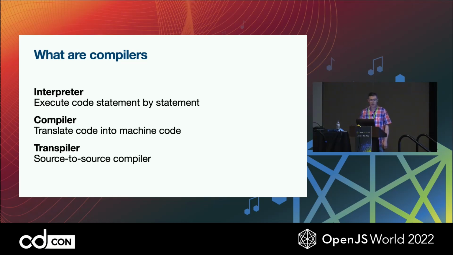As well, transpilers have become a lot more popular these days with the rise of TypeScript and Babel and other projects like Emscripten. These take source code in one language or syntax and then output it in a totally different syntax to be compiled somewhere else. Those have become a lot more popular.